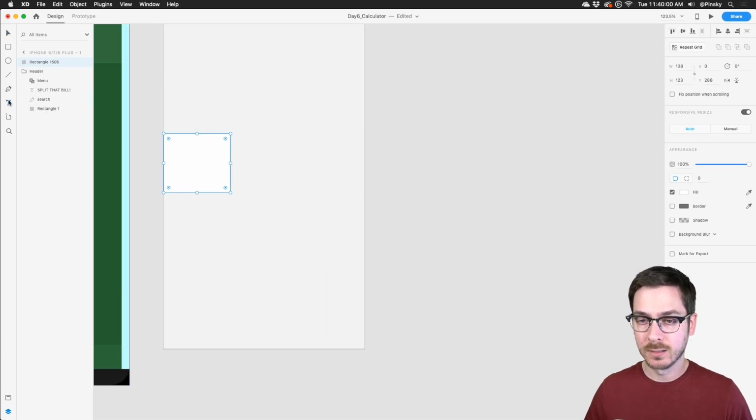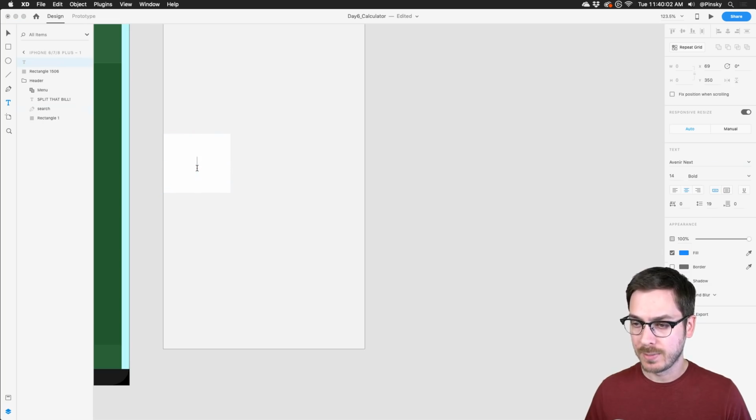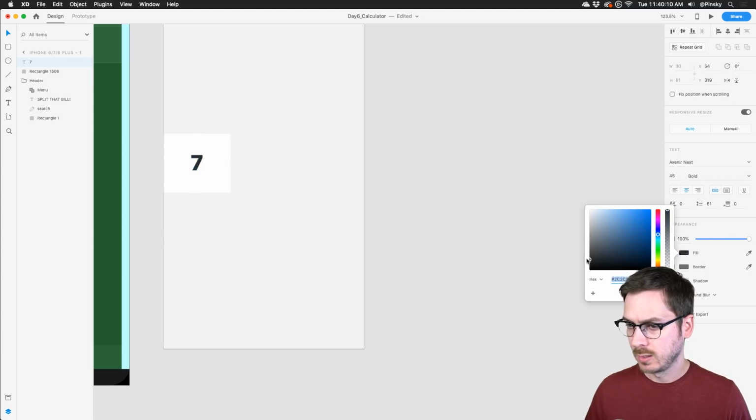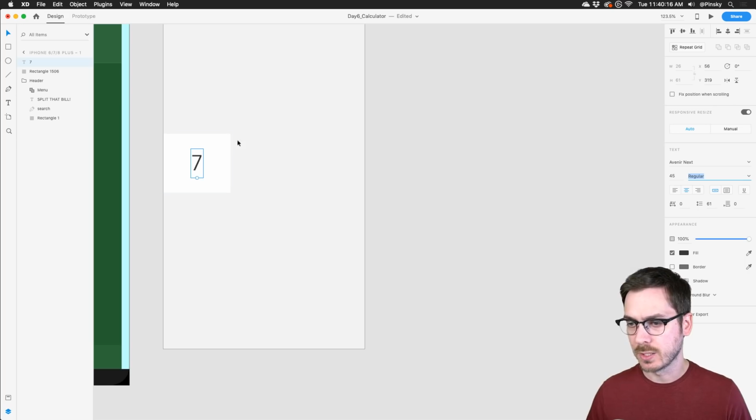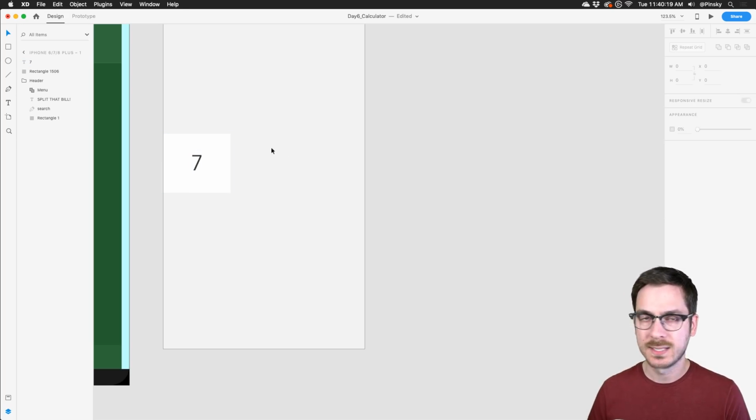Now, in the middle, I want some text, so I'm going to grab this, put, let's say, number 7, make it a little bit larger. And I probably don't want it blue. We will go for a grayish color. And maybe not bold. We'll go for regular, possibly. Regular looks okay. All right, we'll stick with that for now. Now we have both elements created.